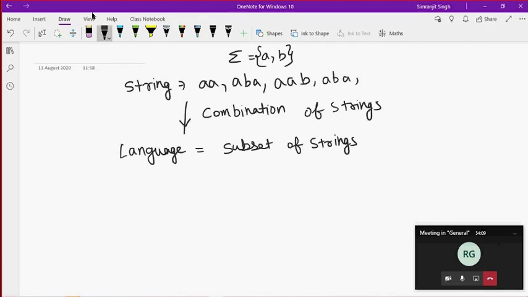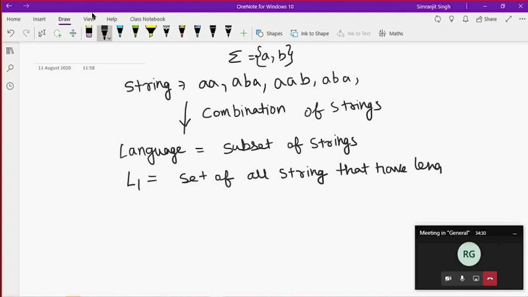Say I want a language L1. In this L1, I want a set of all strings that have a length. If you see in this string, any length is possible, ABC, AB, any kind of thing.